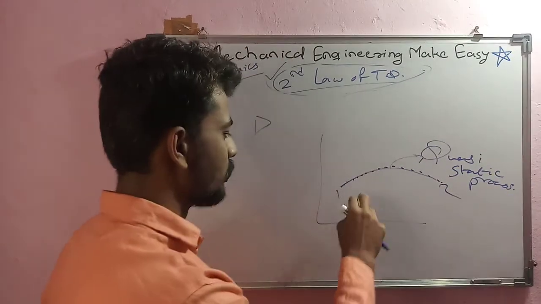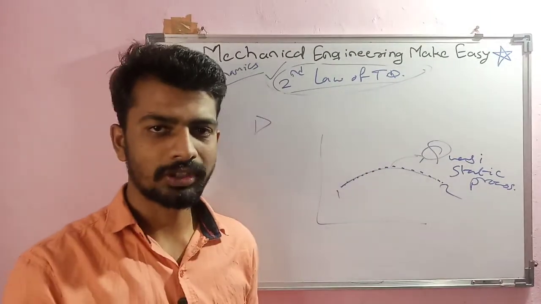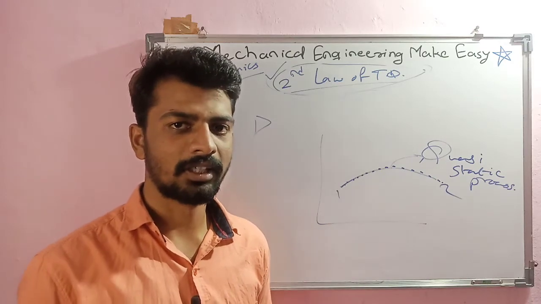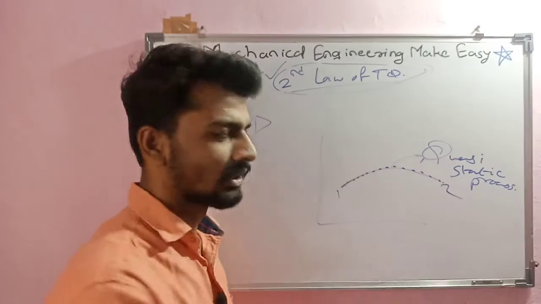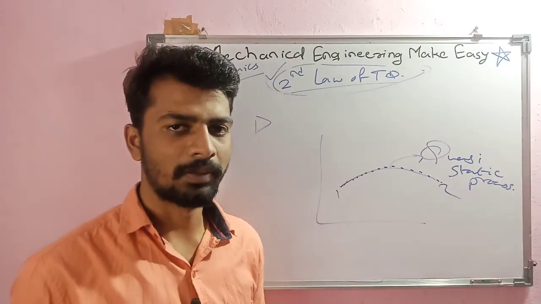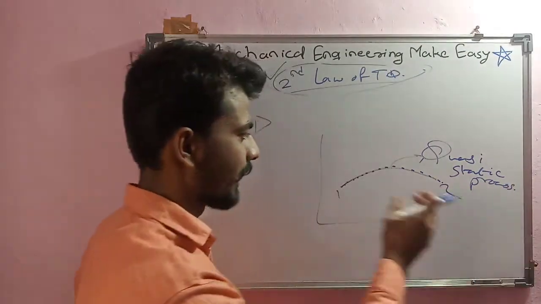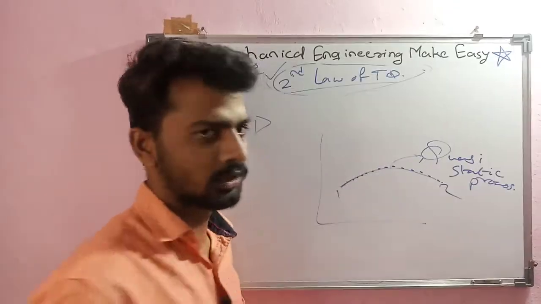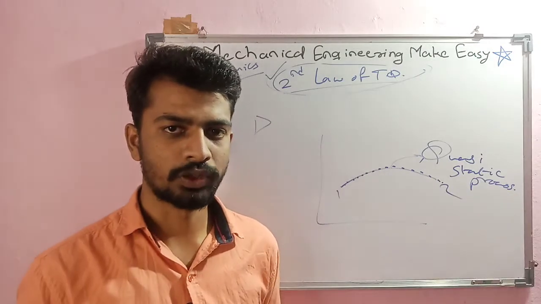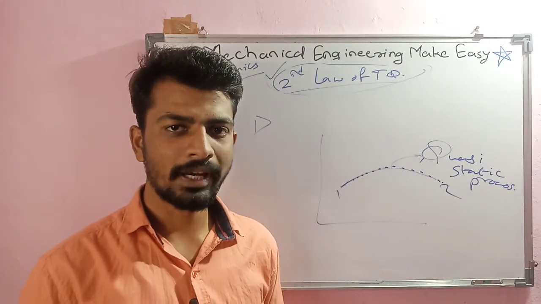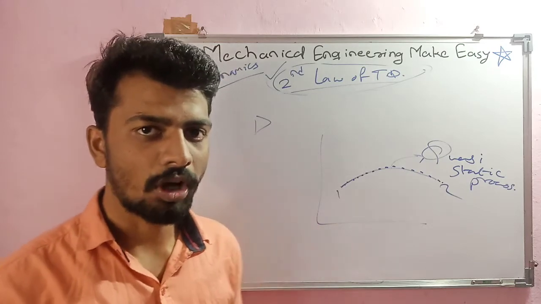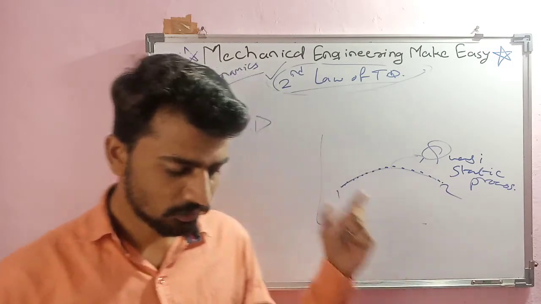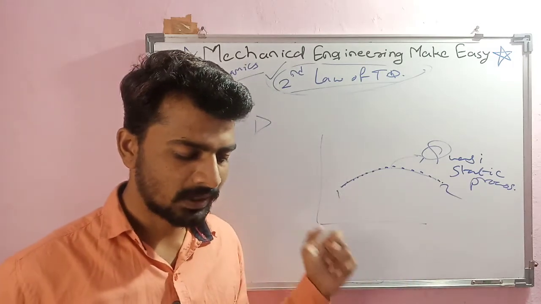If any process is moving in the form of a quasi-static process, it means at any point of that curve or at any intermediate stage of that process, the body is in thermodynamic equilibrium, then that process is a quasi-static process. And if a process has to be reversible, then that process should be a quasi-static process. Only a quasi-static process is a reversible process, but naturally there is no process which is reversible. Okay, all processes have some amount of irreversibility included in them. So this is about the causes of irreversibility, reversibility and irreversibility.